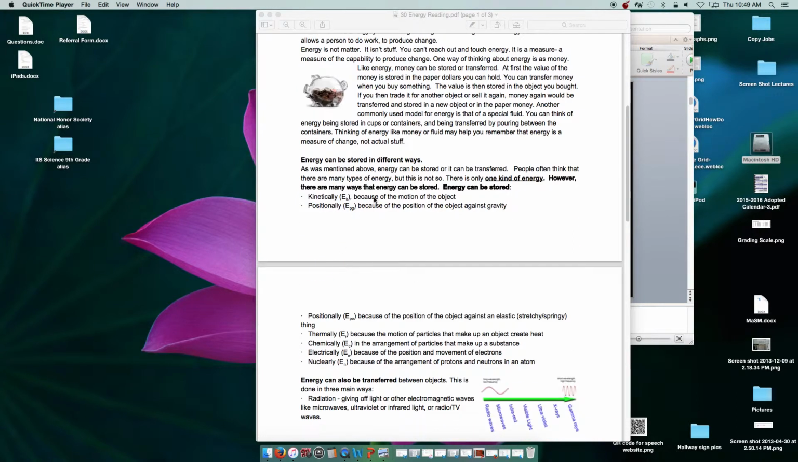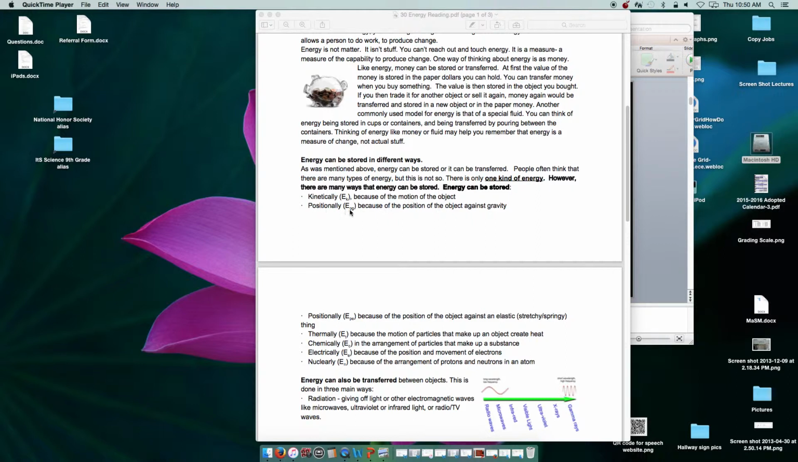Energy can be stored in different ways. As was mentioned above, energy can be stored or it can be transferred. People often think that there are many types of energy, but that is not so. There is only one kind of energy. However, there are many ways that energy can be stored. Energy can be stored kinetically, which is known as Ek, because of the motion. So kinetic energy is motion of an object.